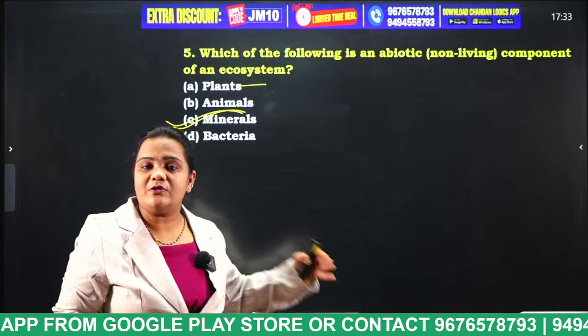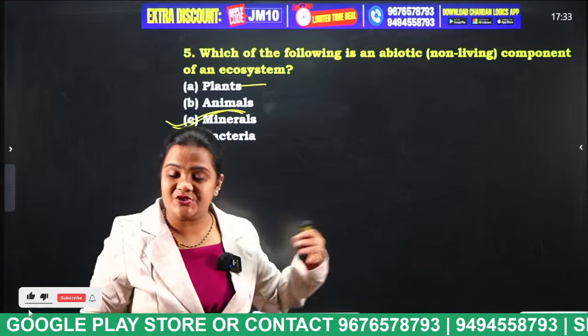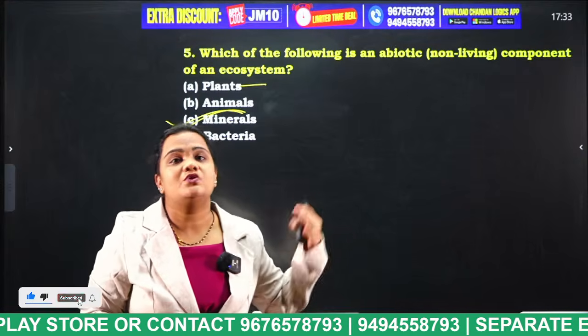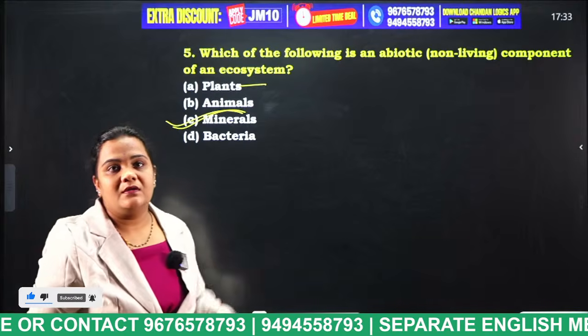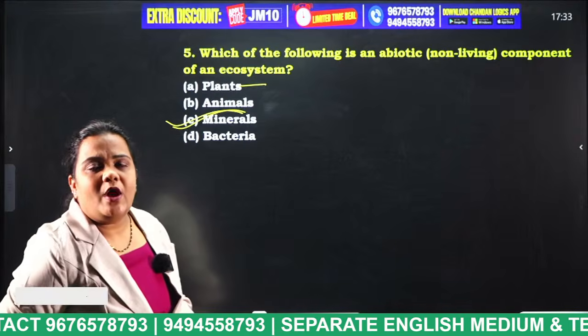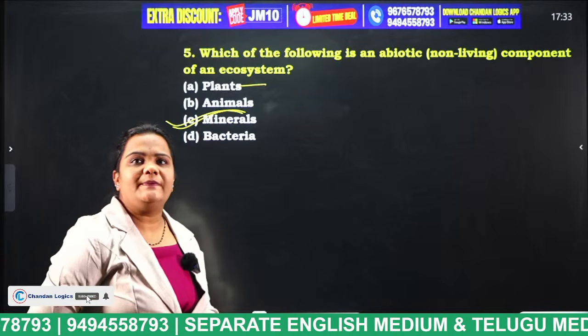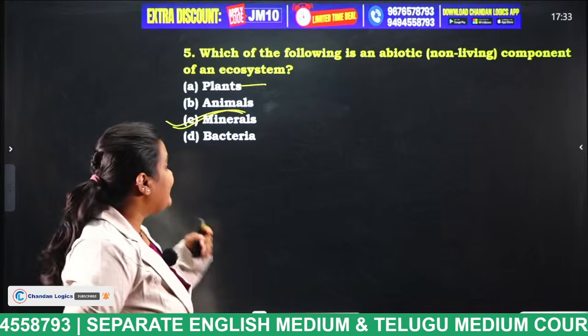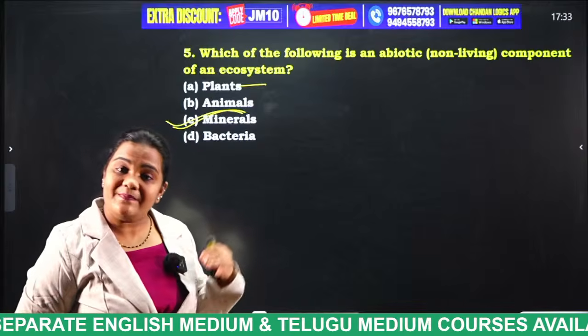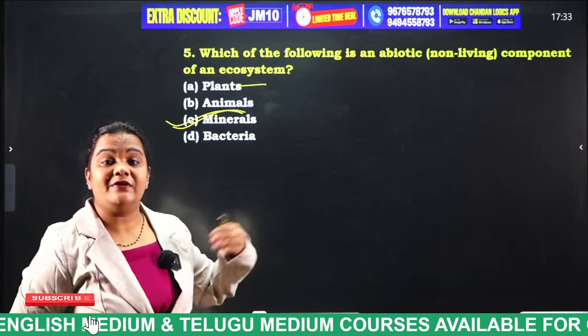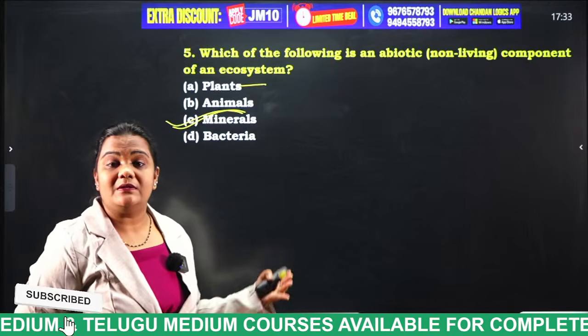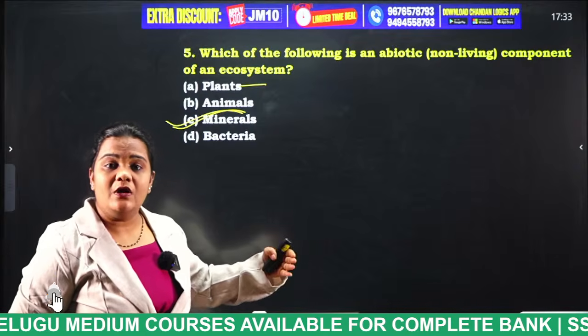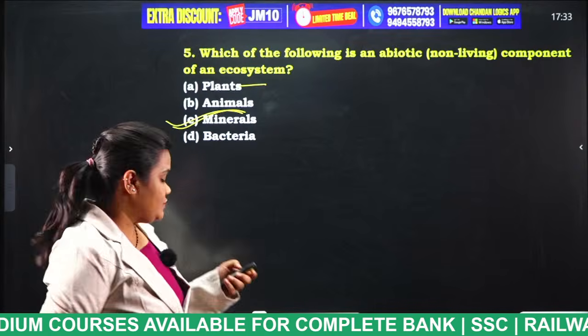What are the examples for minerals? Calcium, phosphorus, zinc, magnesium. So these are some of the minerals of the ecosystem. Okay, very good, students, keep it up. Yes, even bacteria have life. They divide, and their cells multiply. Okay, next question.